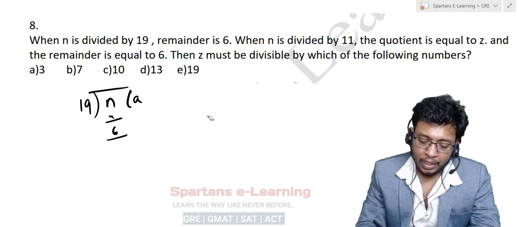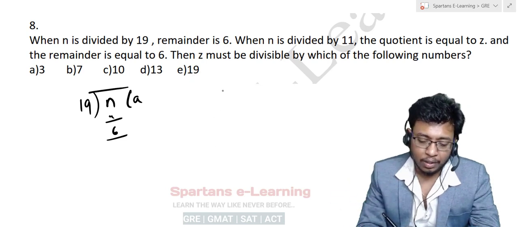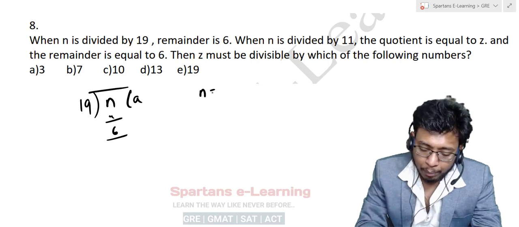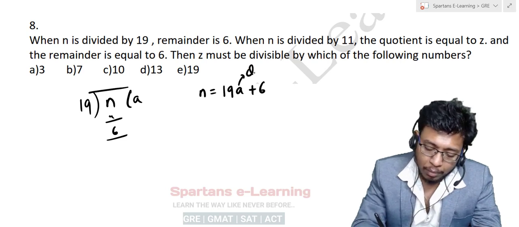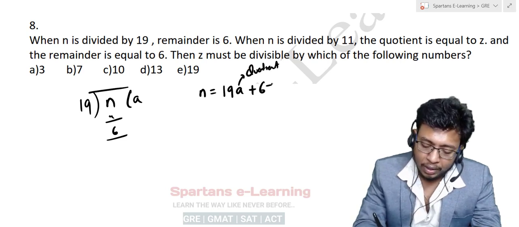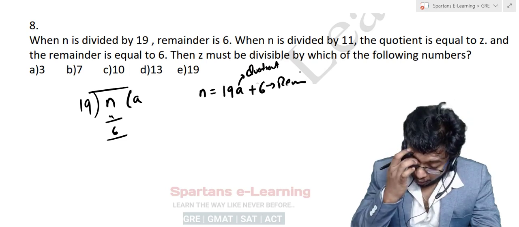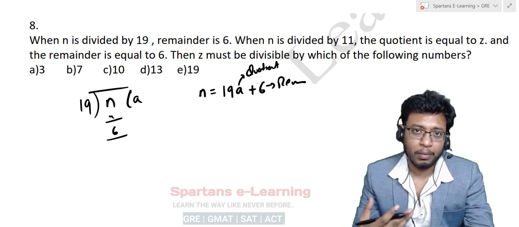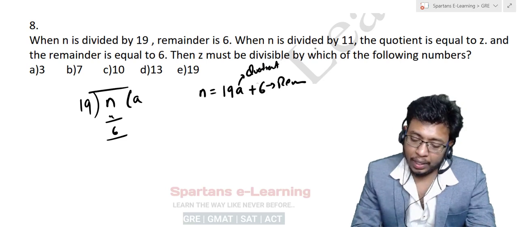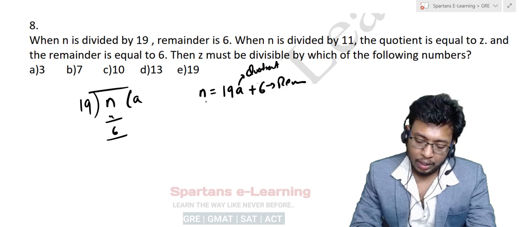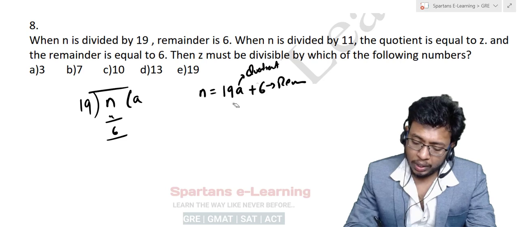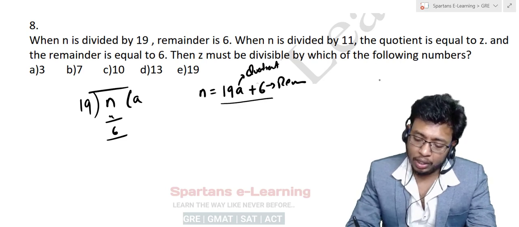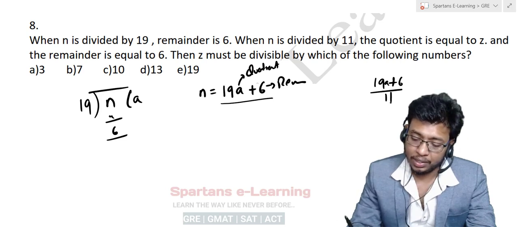So similarly, a number n is divided by 19 and the remainder is 6. So you can write your number n as 19a plus 6. Understand what this a is? It is nothing but some quotient, and this is the remainder. Done. Now when n is divided by 11, the quotient is equal to z. Now you know what n is here. n is nothing but 19a plus 6. So 19a plus 6 when divided by 11, your quotient is equal to z.